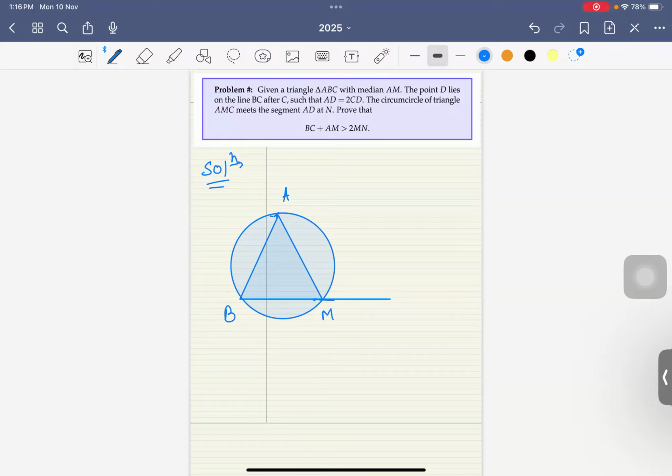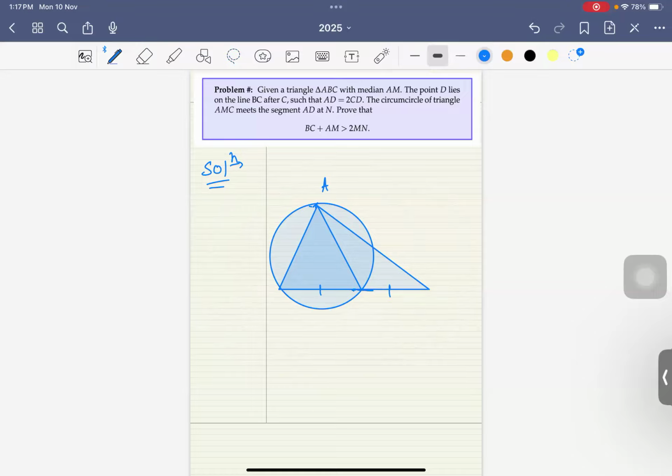So this must be ABC. These are equal. The circle, and so the diagram is a bit incorrect. So first of all, I'm going to shift this entire thing.